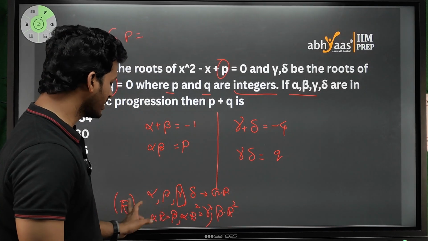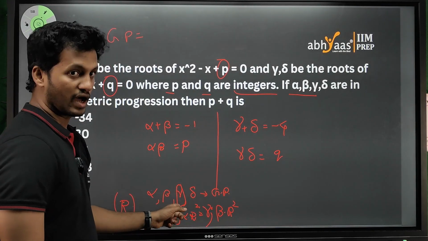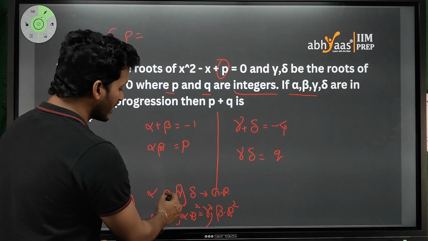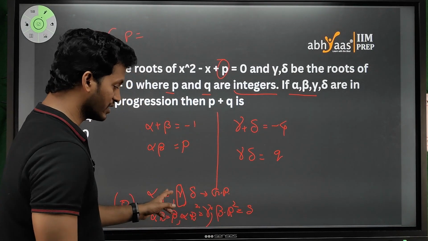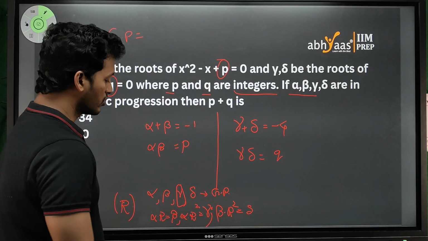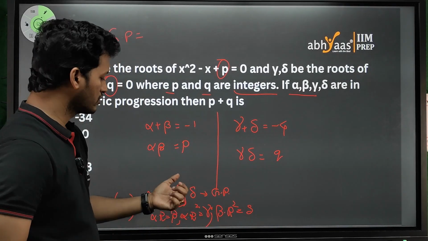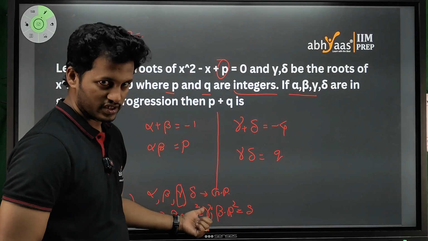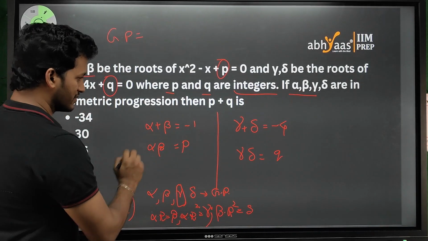If I multiply this common ratio with beta only once, I'll get gamma. If I multiply beta with R square, I'll get delta. So that means I have to multiply the common ratio 2 times to the second term to get the fourth term, isn't it? Okay, so I am going to apply that here.